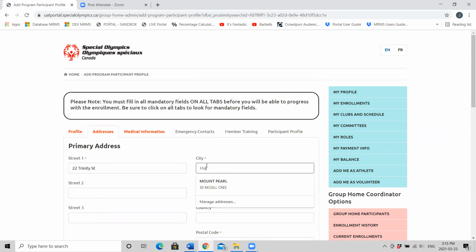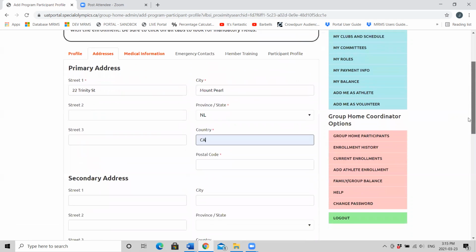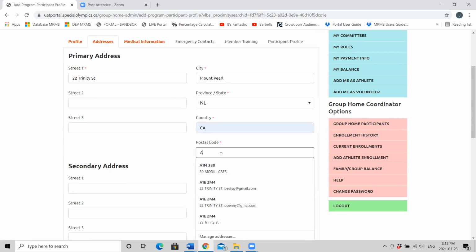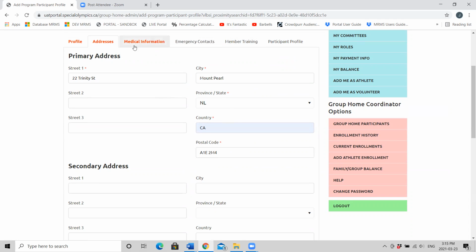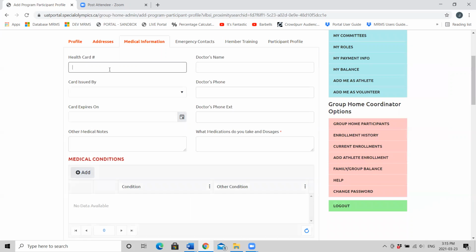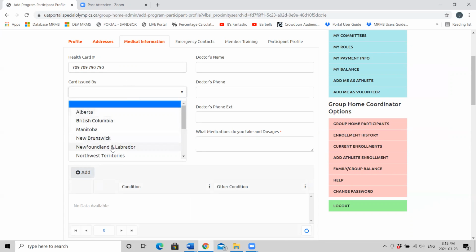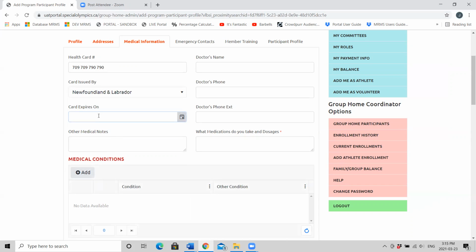Fill in the information. Remember, anything with a red asterisk needs to be filled out. Secondary address. If you have a secondary address that you'd like to put on file, now's the time to do it. Remember, we need to hit all of these tabs. So next step, medical information. Again, fill out as much information as we would need to take care of your athlete while they're in our care, including health card number and the date it expires.